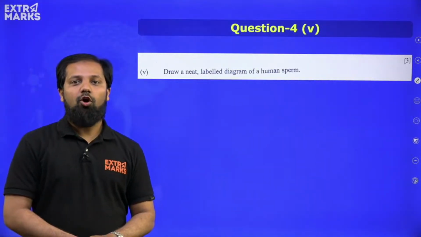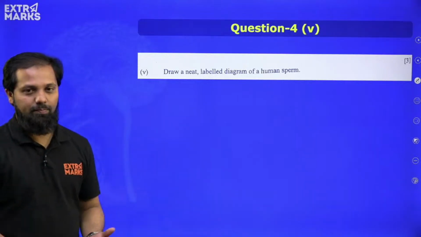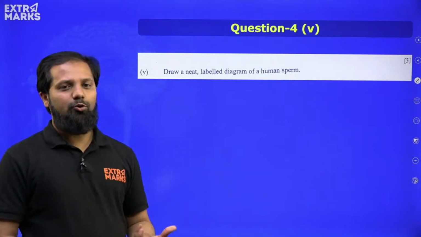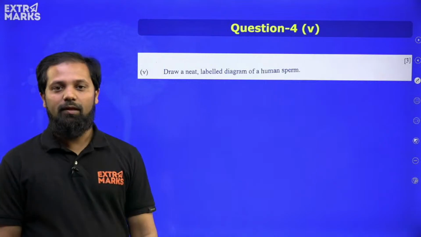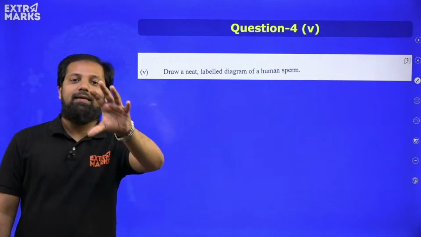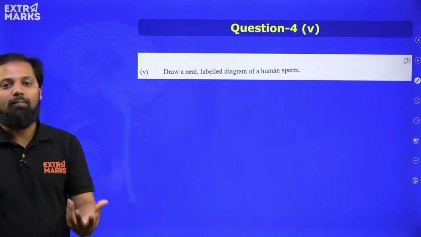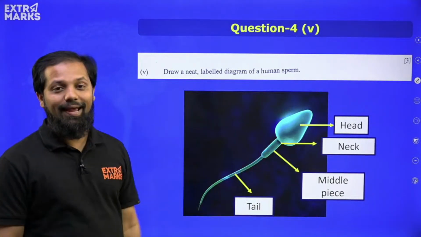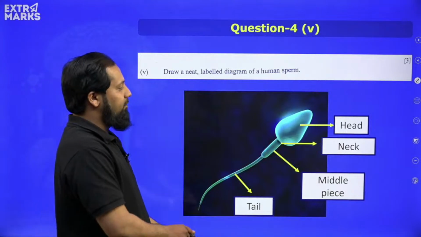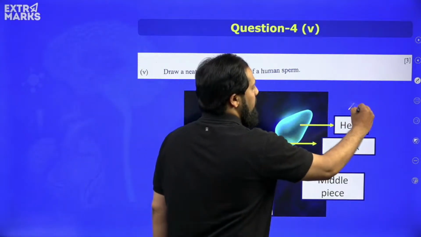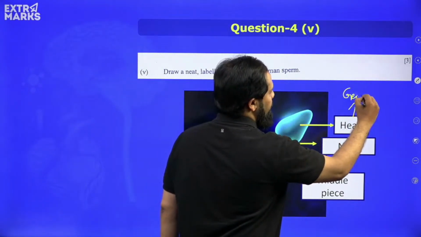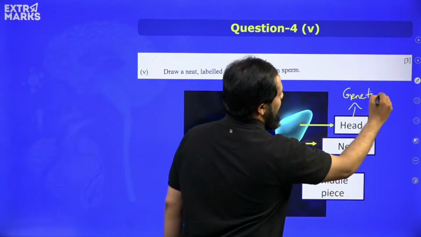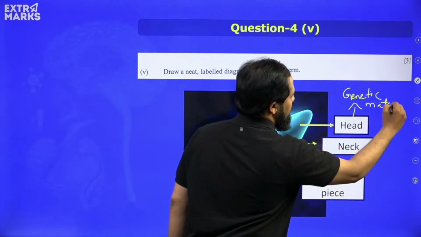Moving ahead, draw a neat labelled diagram of a human sperm. Again, a very easy question to get 3 marks. We just have to draw it and label the parts. So here we have this diagram of the sperm, in which we have the head part, which is responsible to carry the genetic material, right?